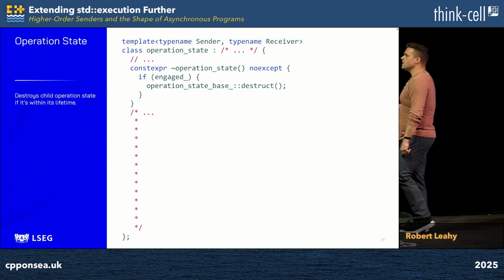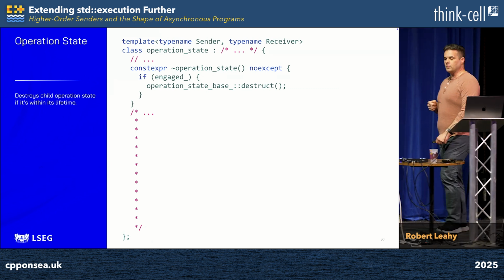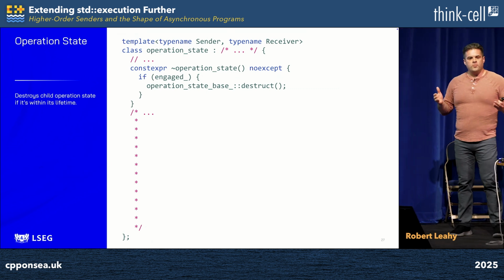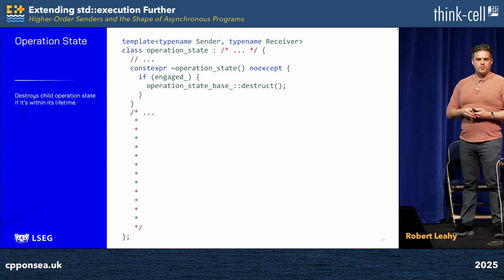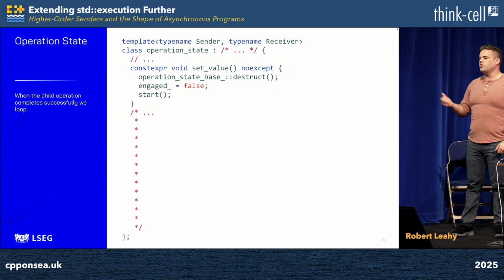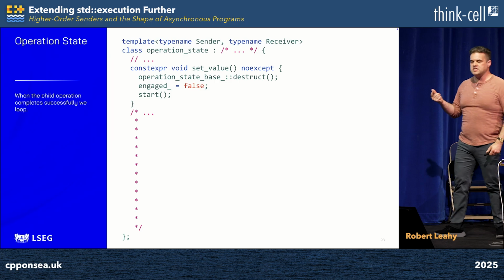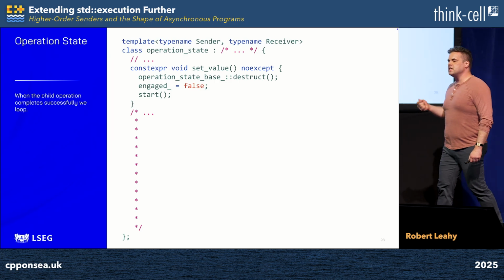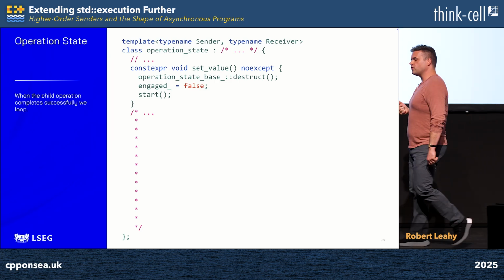If we haven't engaged in the base class, we go to the base class and we destroy it. But none of this helps us actually handle the completion of our child operation, the body of our asynchronous loop. For that, we need to deal with the fact that our CRTP base class is forwarding the interface thereof through to us. We're going to receive those member function invocations just as a receiver would.